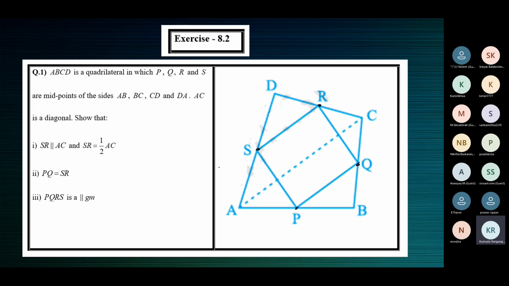PQRS are the midpoints of AB, BC, CD, and AD. AC is the diagonal. Show that SR is parallel to AC and SR is equal to half of AC. So this one, when you read it, you can make out that these two results can be achieved using the midpoint theorem. SR is parallel to AC, SR is equal to half of AC.